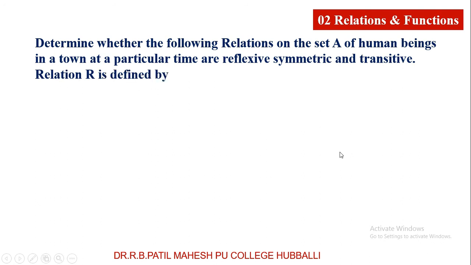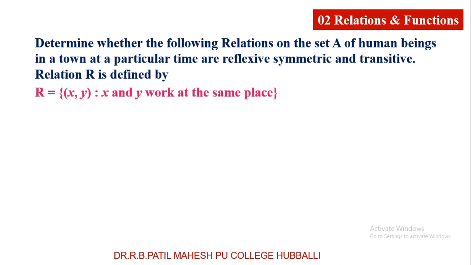Determine whether the following relations on the set A of human beings in a town at a particular time are reflexive, symmetric and transitive. Students, here A is a set consisting of human beings and R is the relation given below. R is defined by R equals ordered pair (x, y) such that x and y work at the same place. The relation between x and y is that both x and y work at the same place.